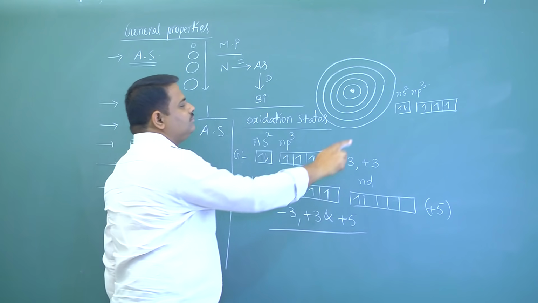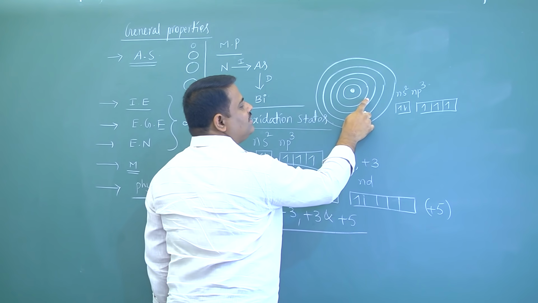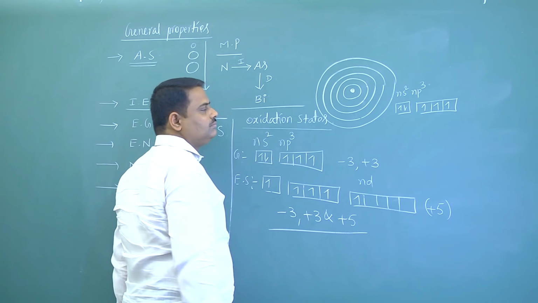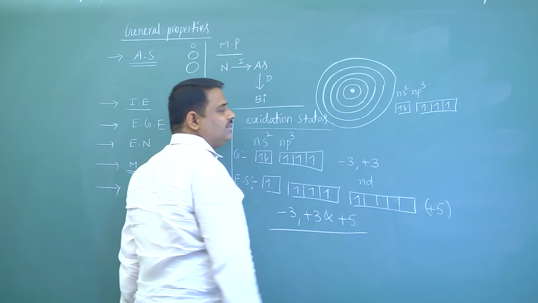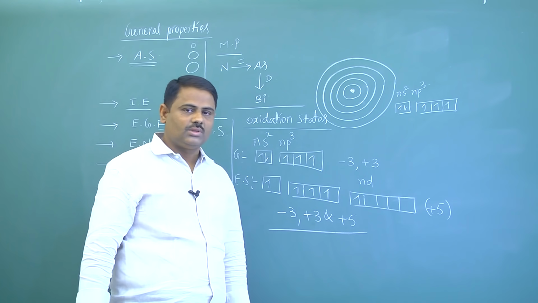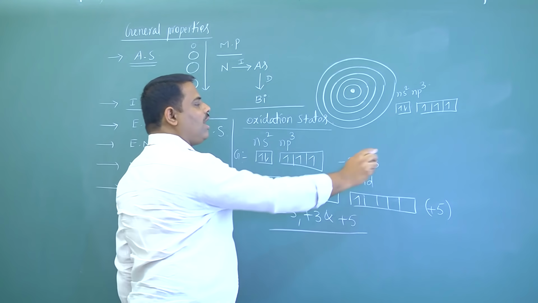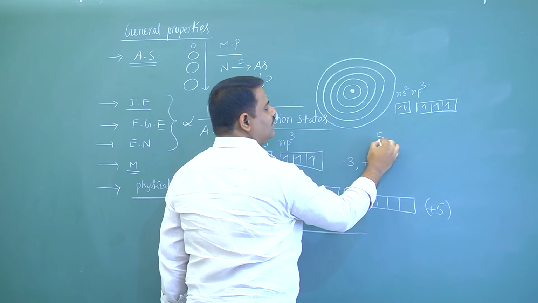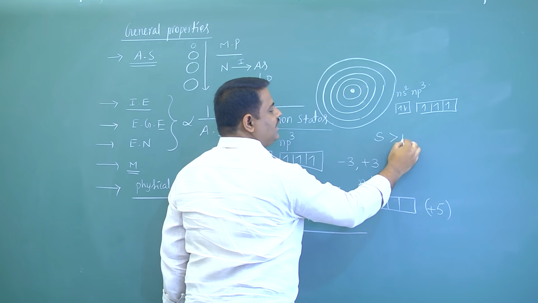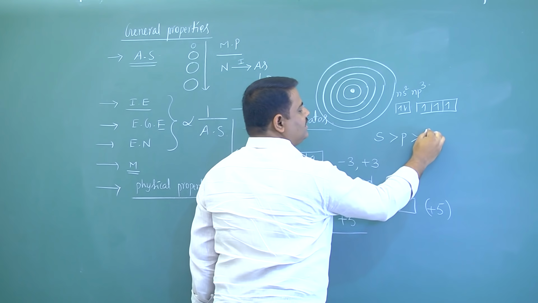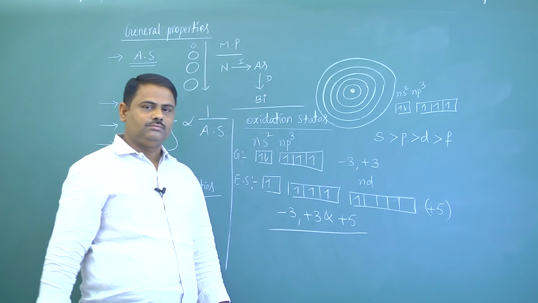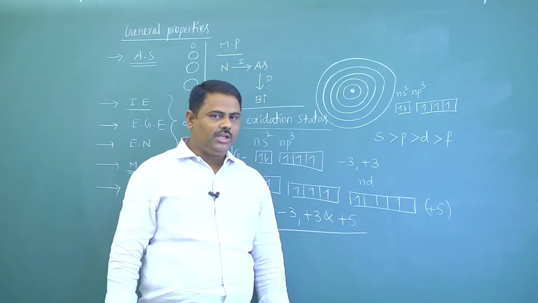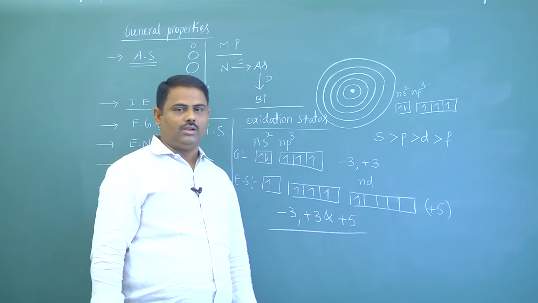Now here, as number of orbits increases, number of d and f orbitals increases. So the shielding effect order is s orbital, next p, next d, last one f. So this is shielding effect order or screening effect also.